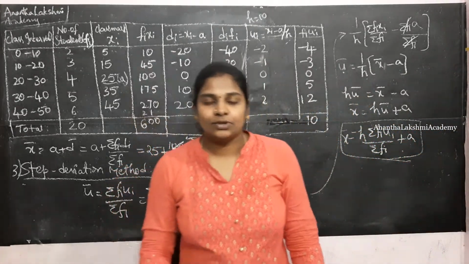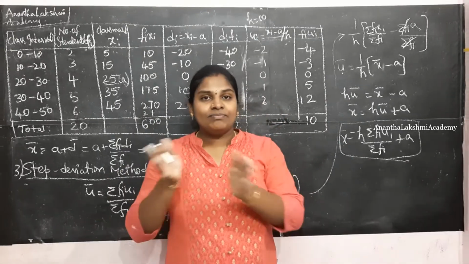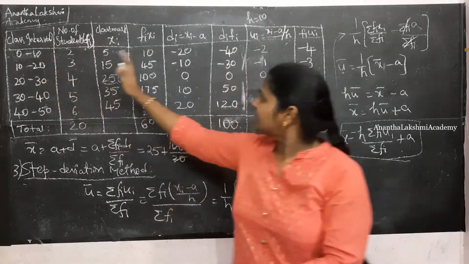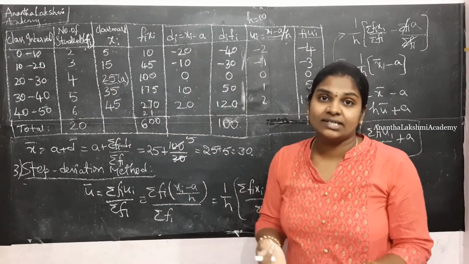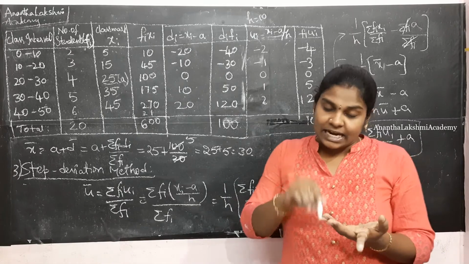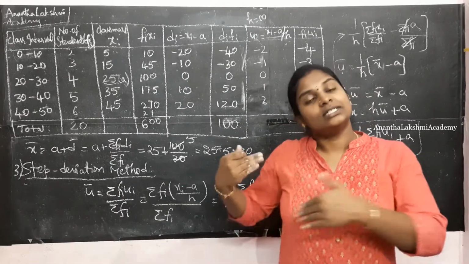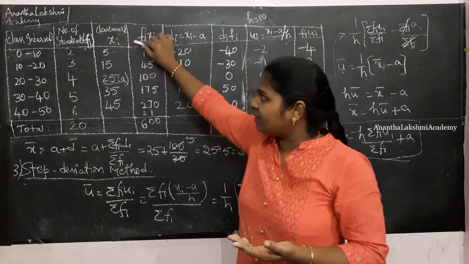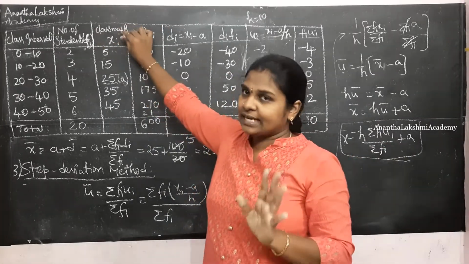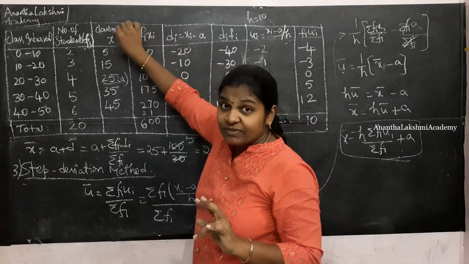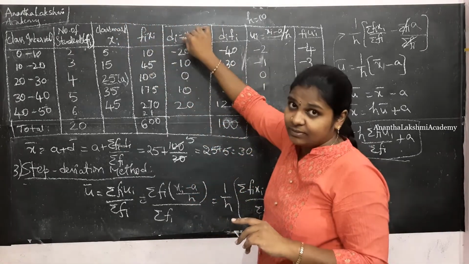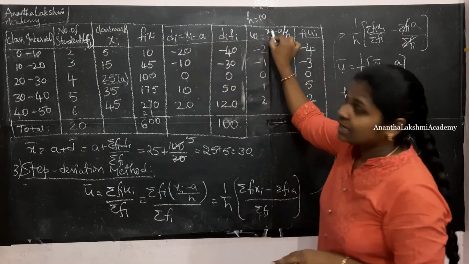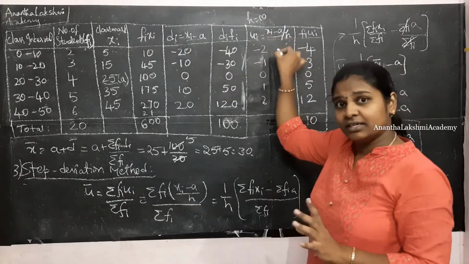So if you consider this, from the direct method we got the class mark. I have shown this in a single table because you need to understand the relation between the three methods. The second method is based upon the first method, and the third method is based upon the second method. If you observe here, class mark is main, right? We considered class mark in the direct method, using which we calculated the deviation in the second method, and using the same deviation, xi minus a, we have calculated ui in the third method.